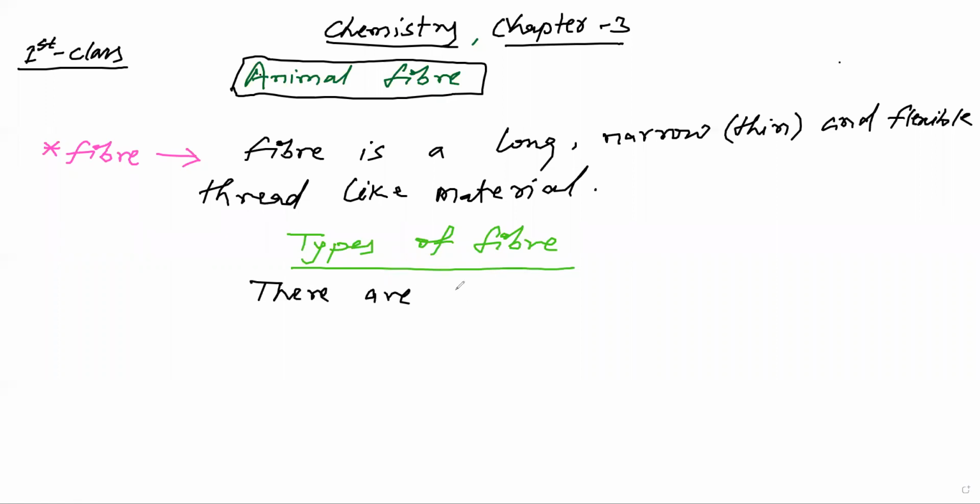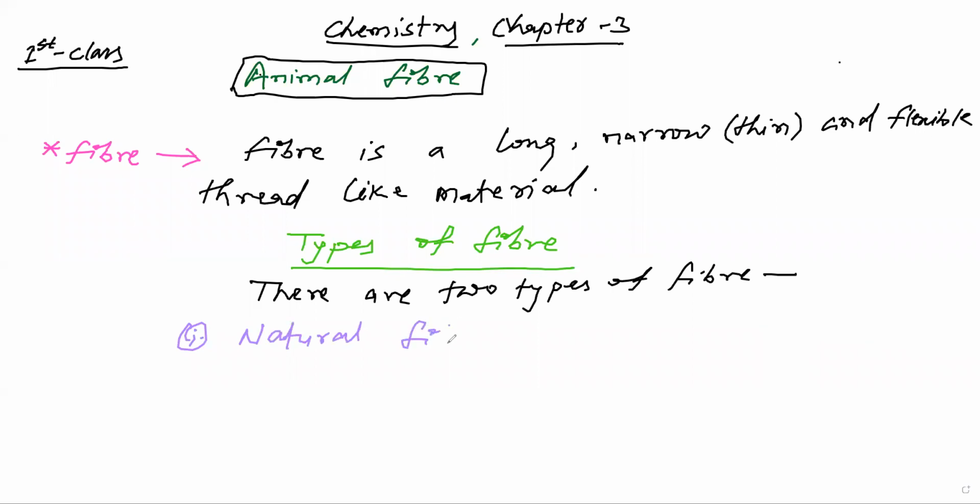First one is natural fiber, and second is human made or artificial fiber.